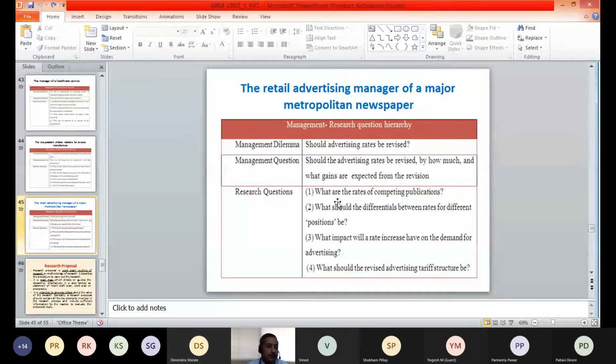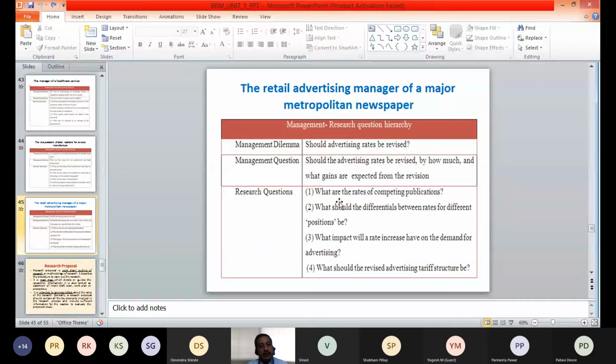That we need to understand first. If we are increasing the rates and competitors are not, it may happen that we will be at a loss. We will not get the advertisements. Companies will shift to other newspapers for their advertisements. So the first very important question we have framed is, what are the rates of competitor publications?